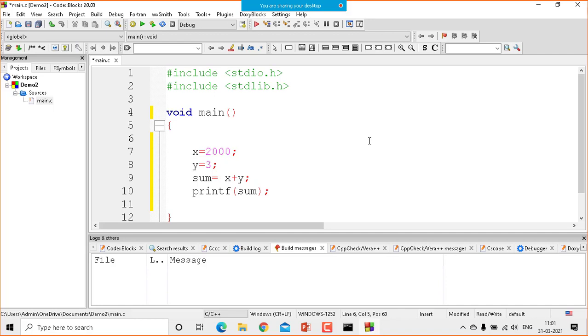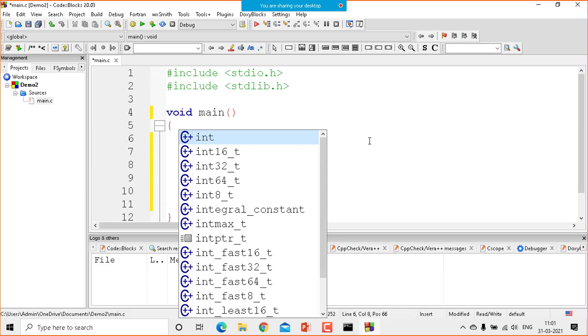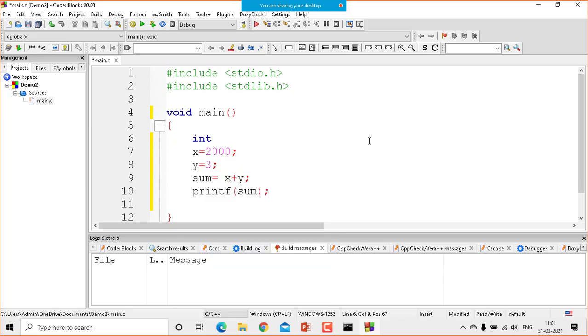There are many data types in C programming. Today we're going to understand there is a primary data type which is called int. Primary data type, int.